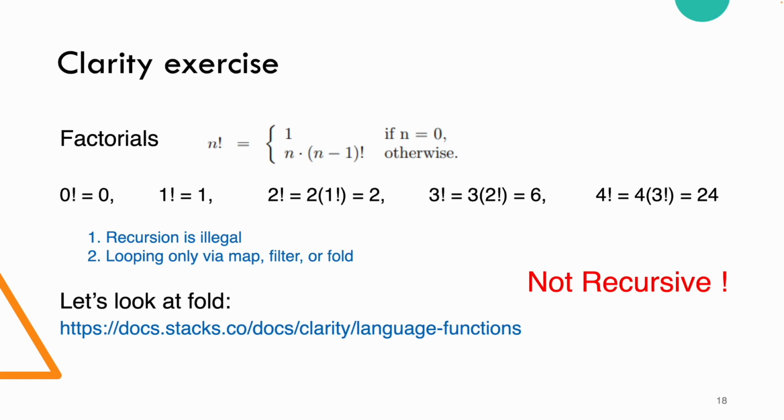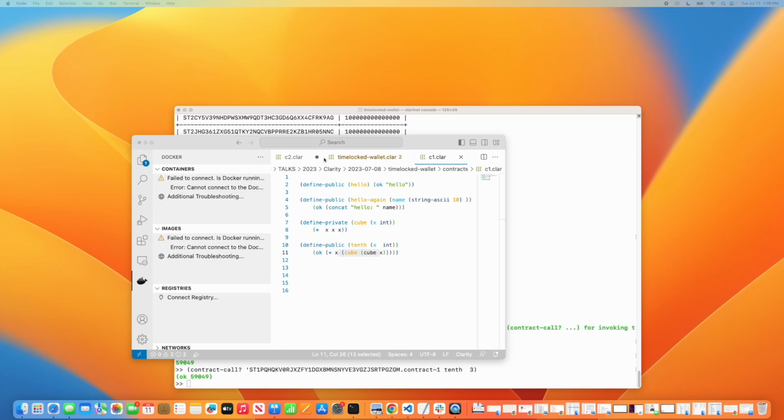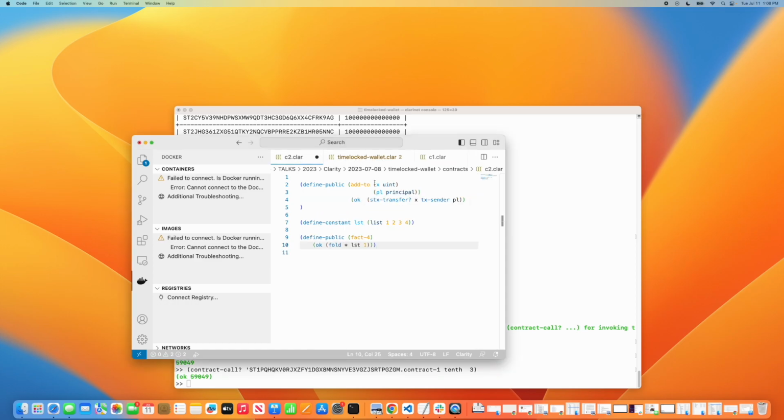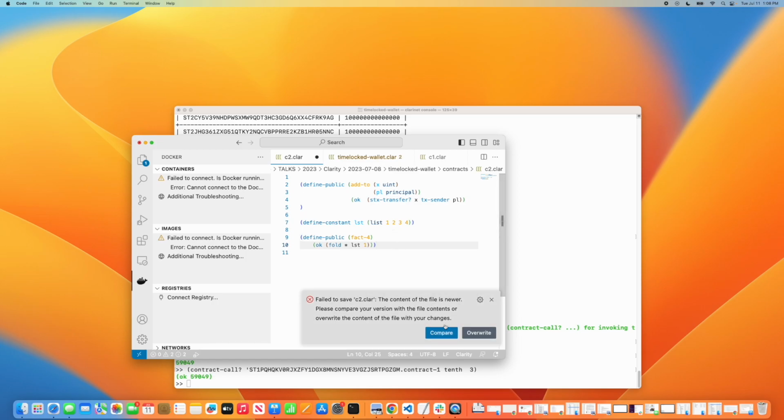So here's some examples. What we're going to do is use fold, and let's take a peek. Right here, you can see on the screen a list itself, 1 through 4, which I defined as a constant, and then we're going to have factorial of 4, which takes the fold function. Fold takes this operator, applies it to this and the first element in here, and just keeps recursively applying that through that list until we get done. And so this will actually multiply 1 times 1 times 2 times 3 times 4, which will give us 4 factorial. So let's take a peek at that.